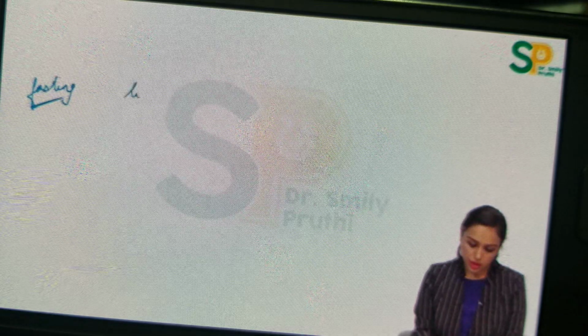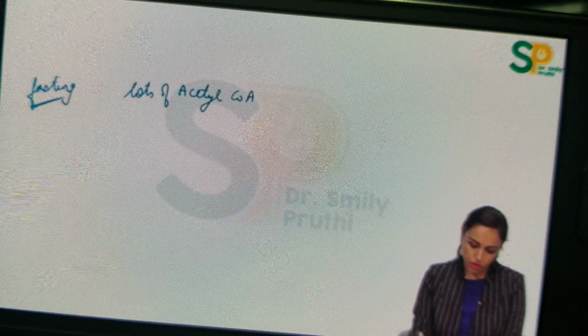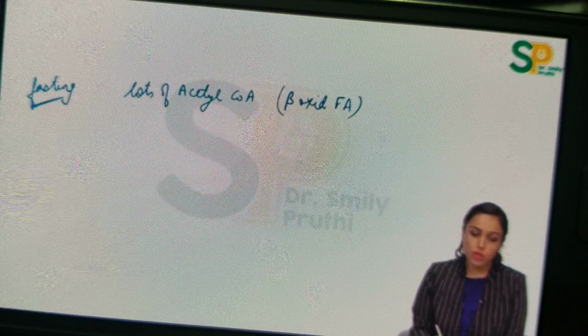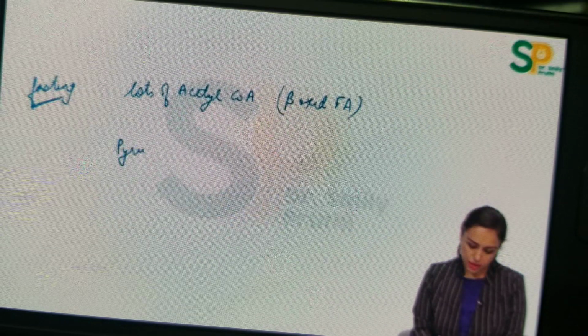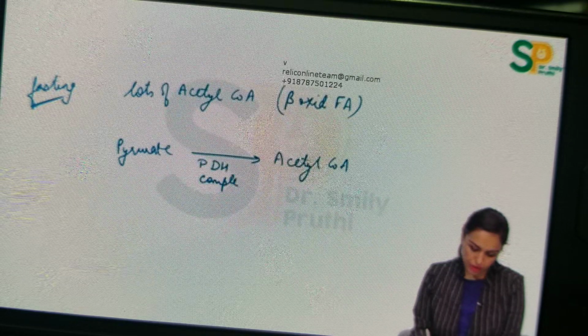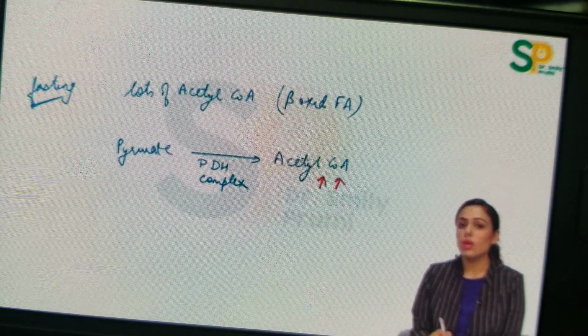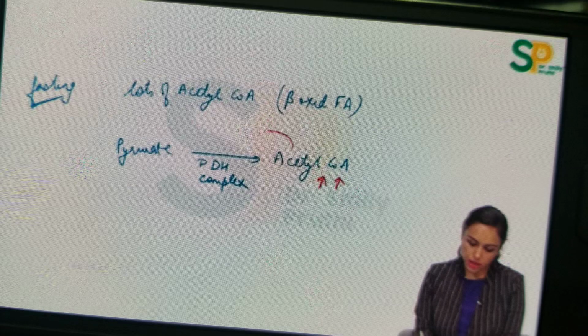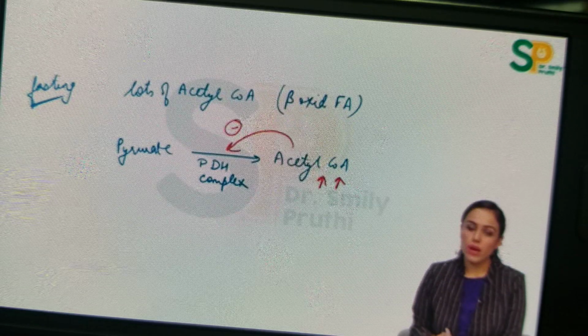So in fasting state, there is lots of acetyl-CoA from beta oxidation of fatty acid. So what will happen to link reaction in fasting state? Link reaction is pyruvate to acetyl-CoA conversion with the help of enzyme pyruvate dehydrogenase complex. Now there is lots of acetyl-CoA in this situation. The product inhibition will occur here. That is, acetyl-CoA, the product of this reaction itself, inhibits this reaction so that now pyruvate will accumulate.